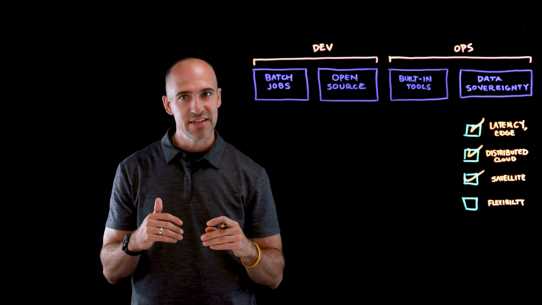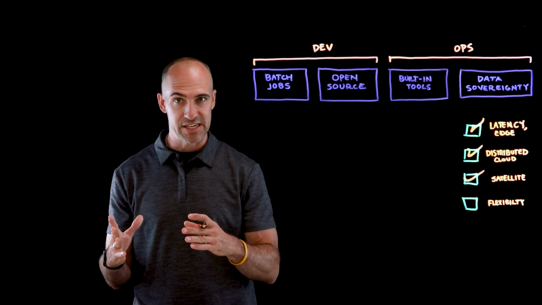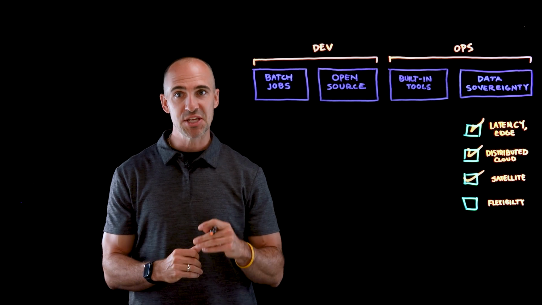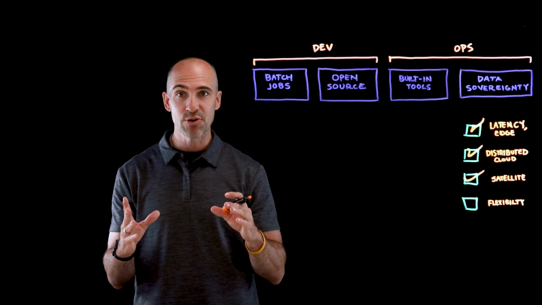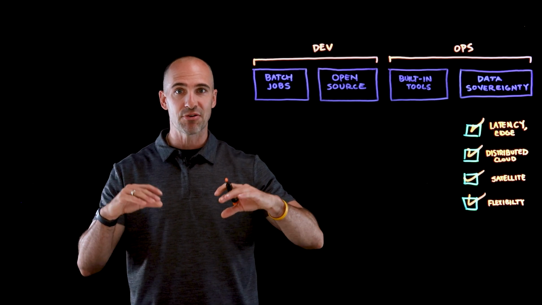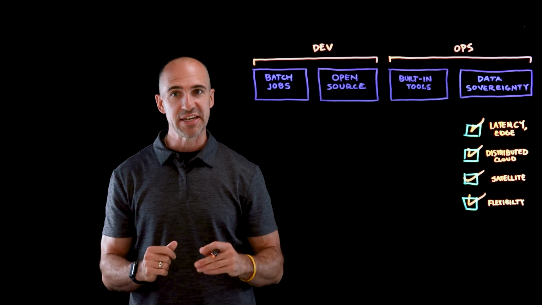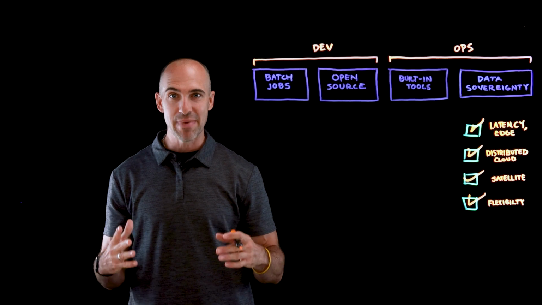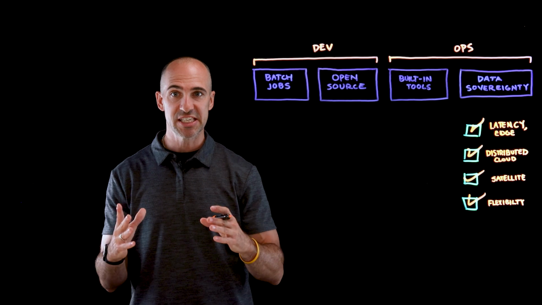IBM Cloud Satellite is our distributed cloud offering that allows you to bring those PaaS services, platform as a service, to run in your location of choice, helping you accelerate your business challenges by running managed services anywhere you need them. This is the ultimate in flexibility when we think about closing out a container management strategy. How and where do I need to run those workloads? And using IBM Cloud Satellite, bringing a fully managed OpenShift offering to your infrastructure of choice helps you accelerate your business initiatives.